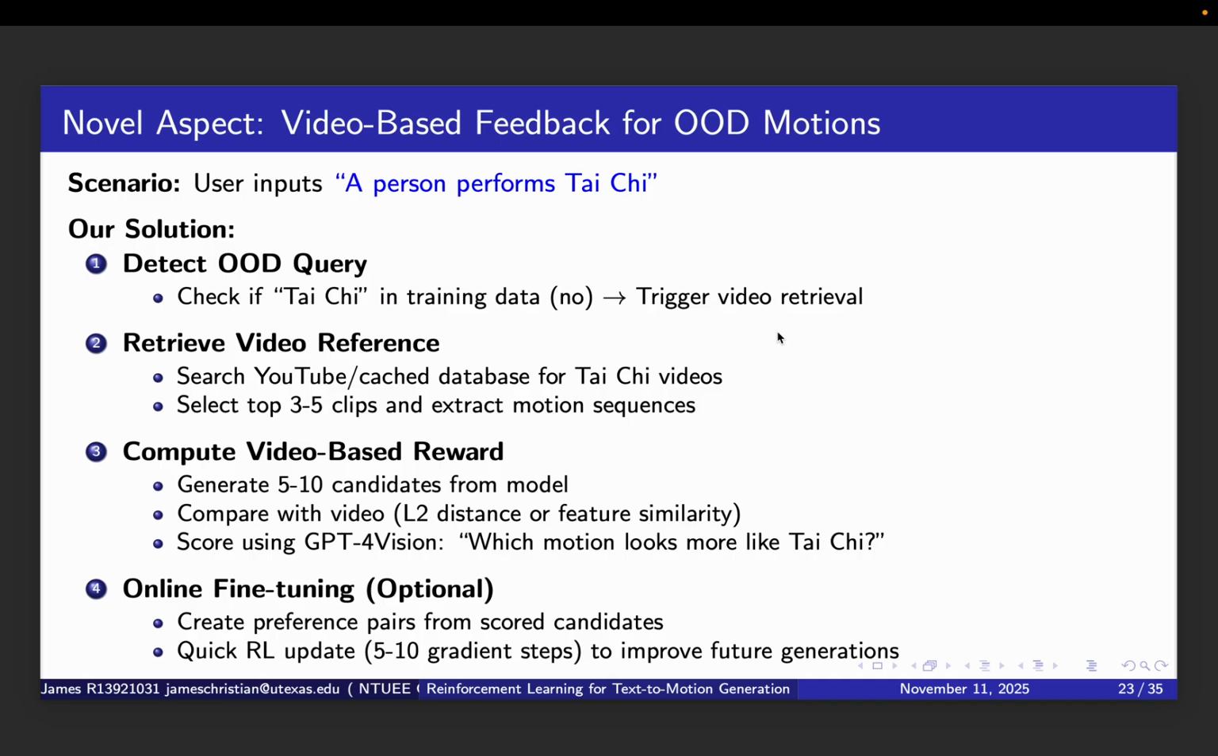We create preference pairs from the scored candidates, those that match the video better versus those that match worst. Then we do a quick RL update with just 5 to 10 gradient steps. This improves the model's future generations when users ask for Tai Chi again. This entire process happens online, potentially in real time. It allows our system to handle motion domains it has never been trained on, which is a significant advantage over pure supervised approaches.